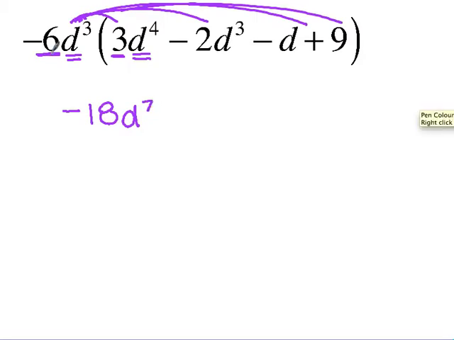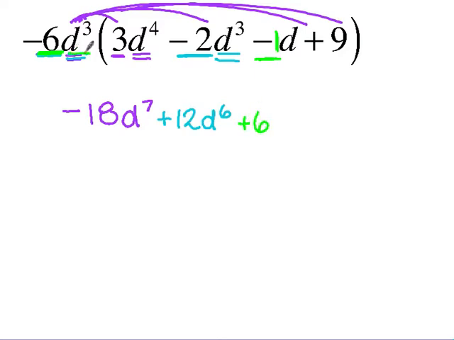Now I'm going to do the exact same thing with the second term. In this case I'm going to take negative 6 times negative 2, which is positive 12. And then I'm going to take d cubed times d cubed, which is d to what power? The sixth. And then I'm going to take negative 6 times negative 1. There's a negative 1 there. So what is negative 6 times negative 1? Positive 6.